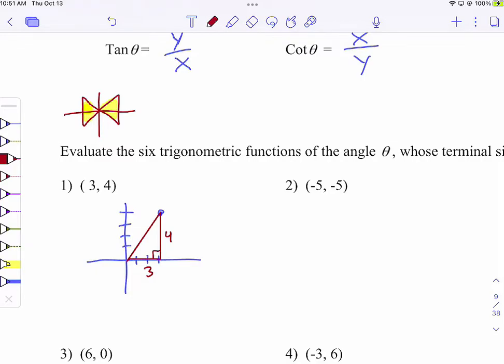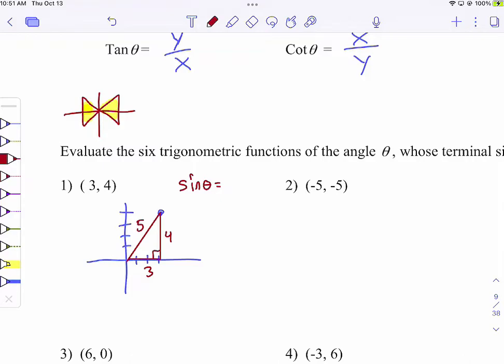All right, so you do the Pythagorean theorem to find this missing side. What's that missing side? 5. It says evaluate the 6 trigonometric functions of the angle. When you do the quiz, you're going to have to do all 6. When you do my math lab, you have to do all 6. If you get that 5 wrong, you're going to have a bunch of them wrong. If you draw the triangle wrong, you're going to have a bunch of them wrong. So it's really important you draw the triangle right.